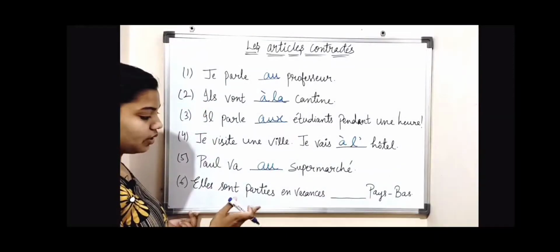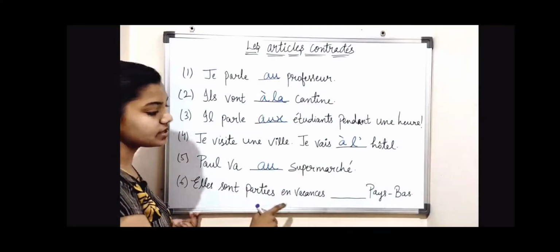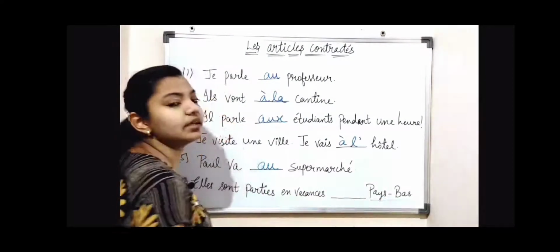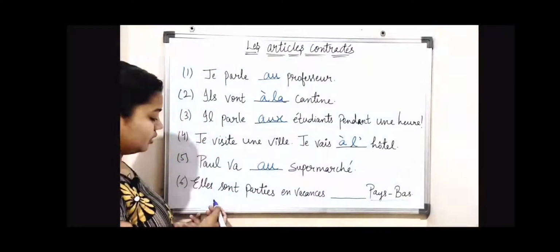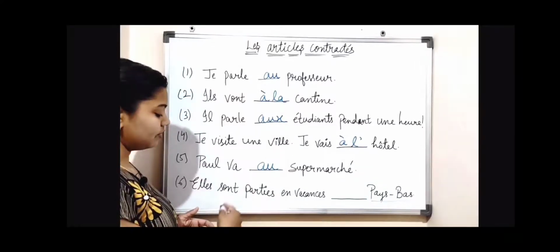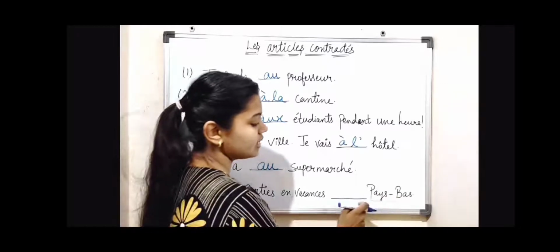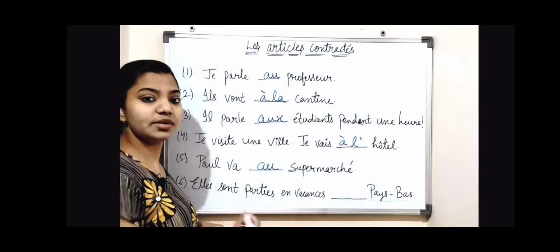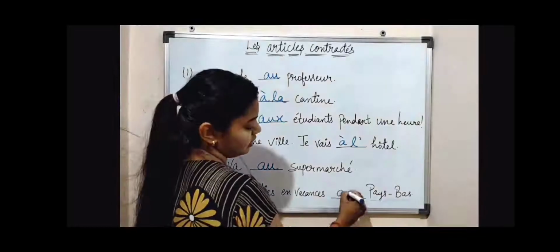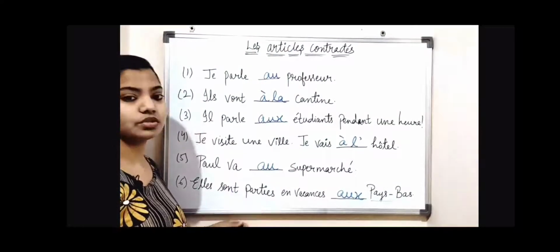Now number 6, elles sont parties en vacances dash Pays-Bas. That is, they went on vacation to the Netherlands. Pays-Bas is a country, the Netherlands. So they went on vacation to the Netherlands. Here Pays-Bas is a plural country, so that's why we use aux for this. Elles sont parties en vacances aux Pays-Bas.